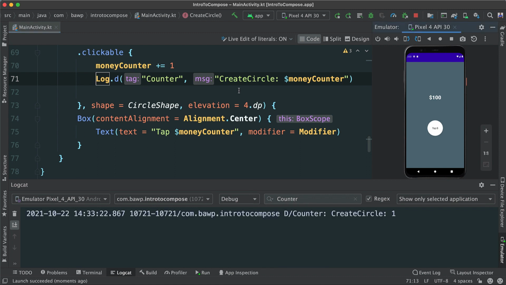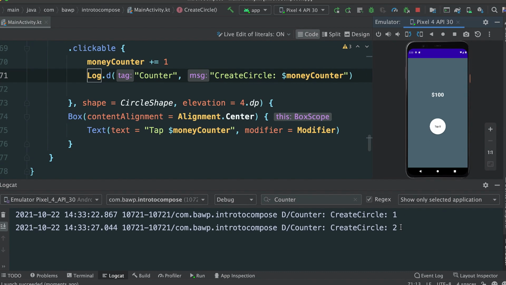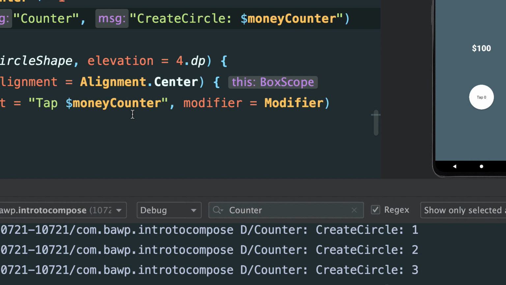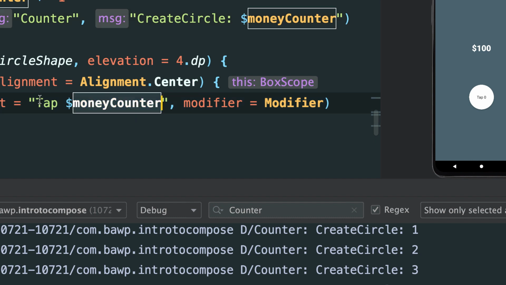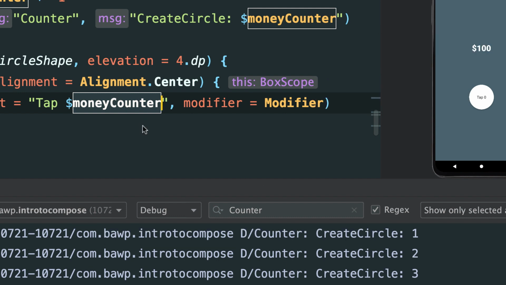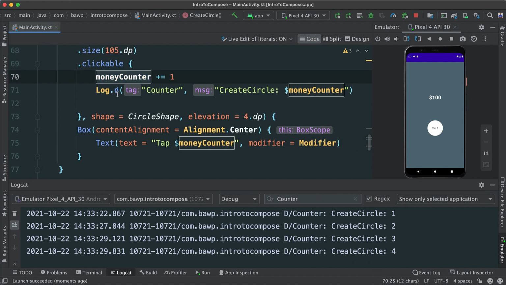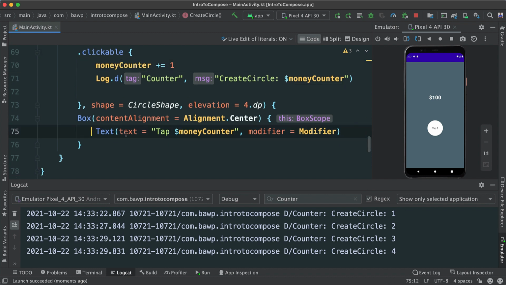We notice that the counter works fine. 2, 3, and so forth. However, when it comes to changing our text here, you should see tap also incrementing, right? First 1, and so forth. This tap money is the same variable that we are showing in our log here. Yet in our log, it's going up, but the moment we attach it to a composable, a piece of UI, a UI widget, then we don't see that change.